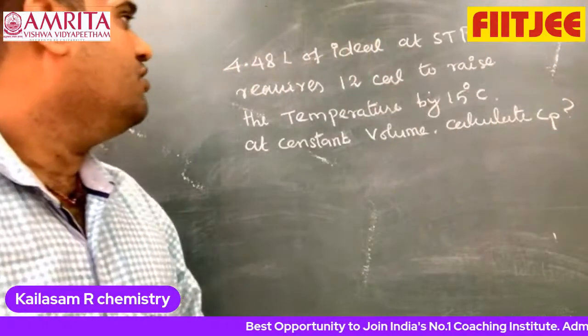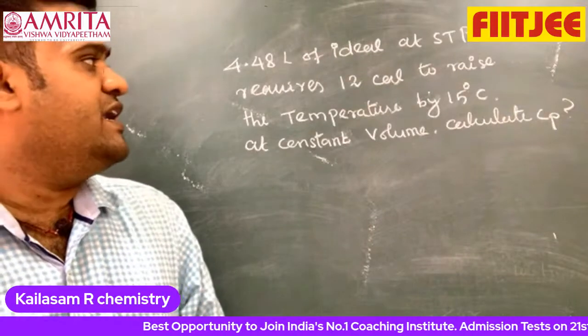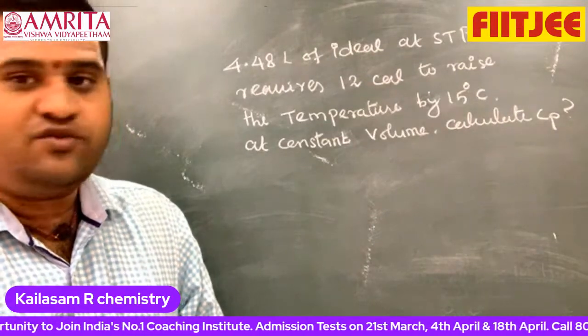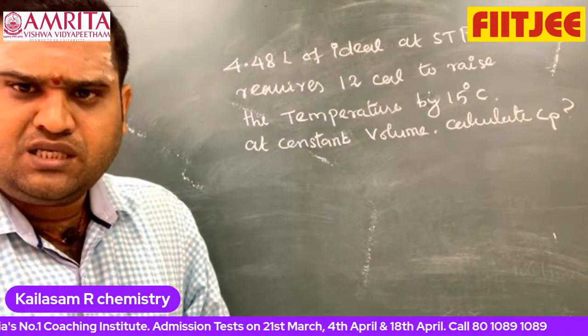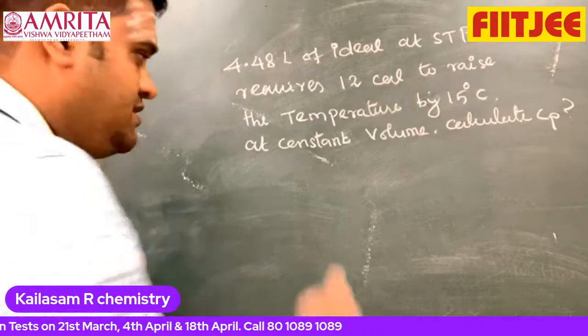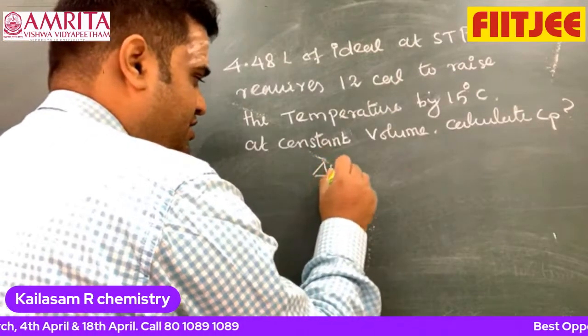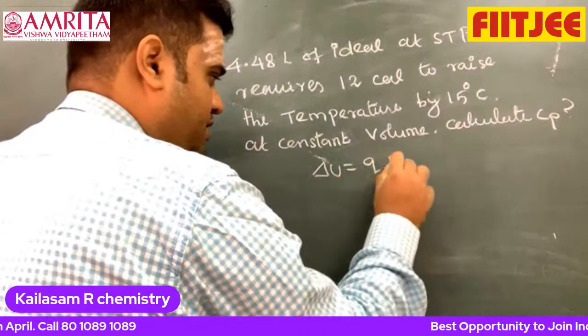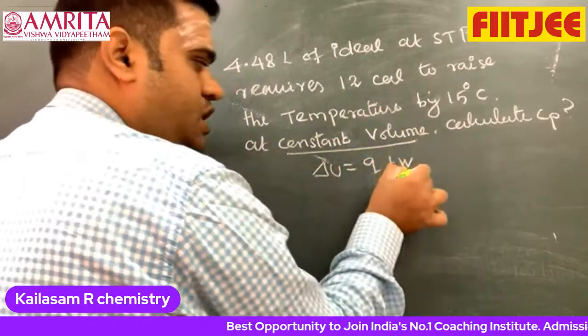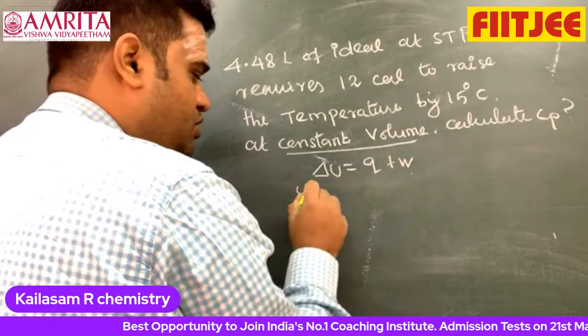So how to solve? 4.48 liters of ideal gas at STP requires Q, that means 12 calories, to raise the temperature. From the first law, delta U is equal to Q plus W. They mention constant volume, and constant volume means W is equal to 0.